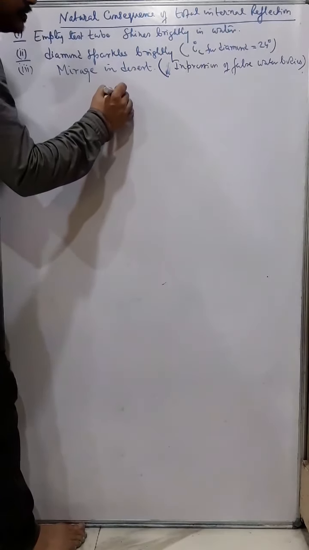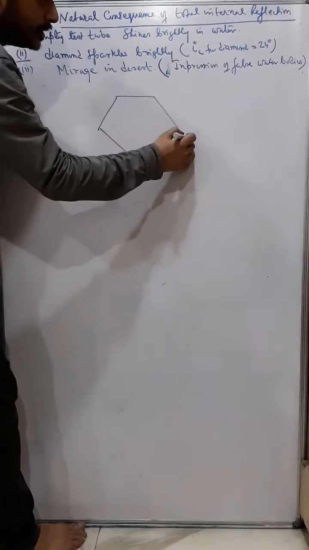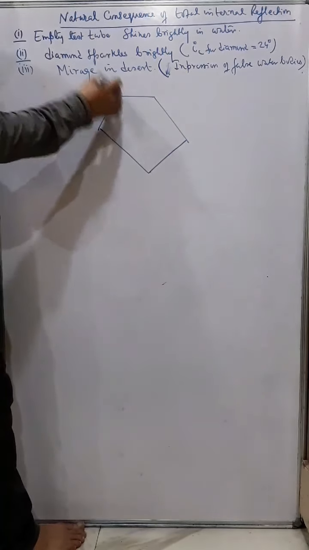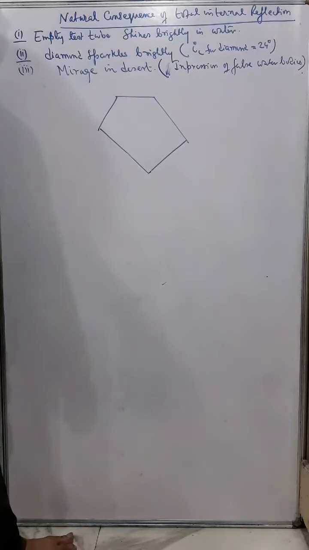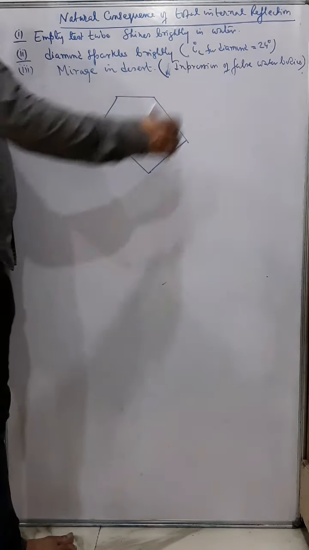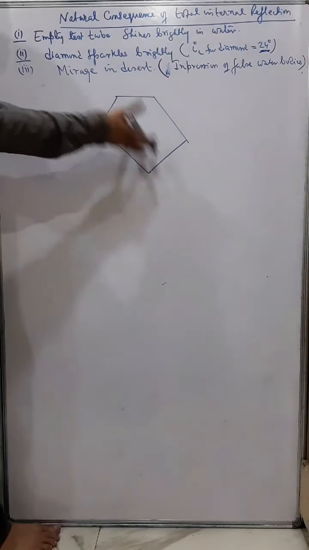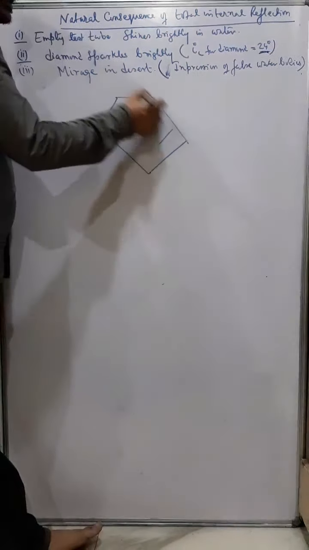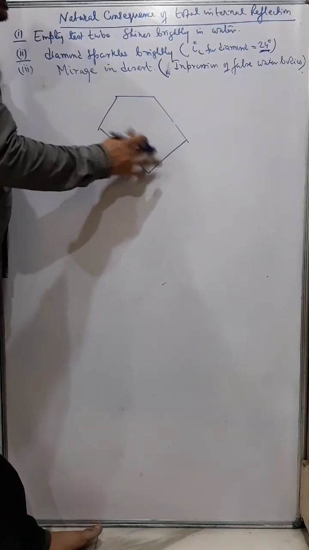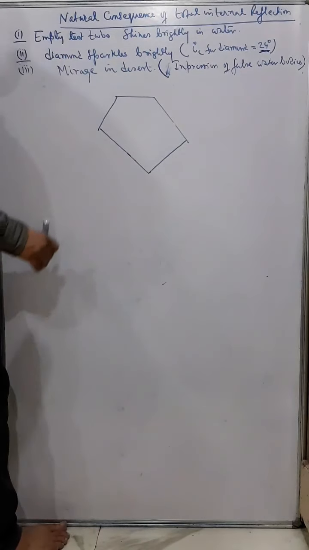Okay, next is diamond. Diamond is cut in such a way that the rays of light, when they enter the diamond, since the critical angle for diamond is very small, 24 degrees, most of the light falling inside the diamond is always greater than 24 degrees, and therefore it reflects inside the diamond. So we can say that the light gets trapped, and therefore the diamond shines so brightly.